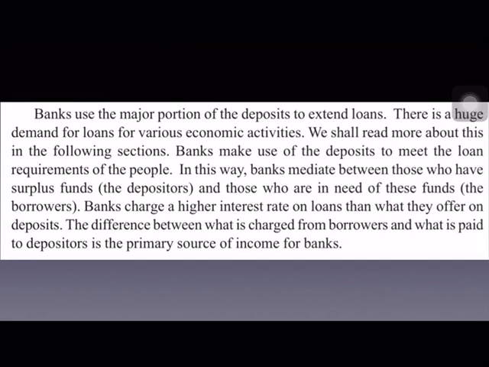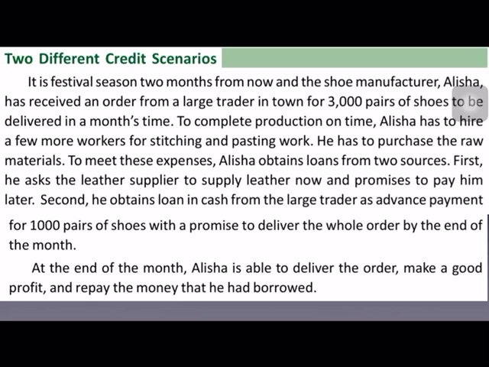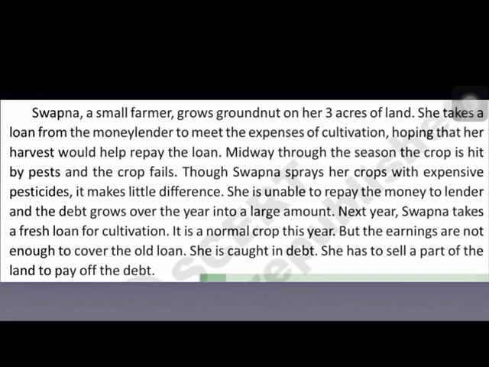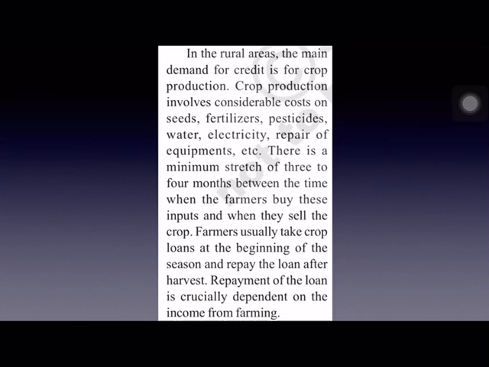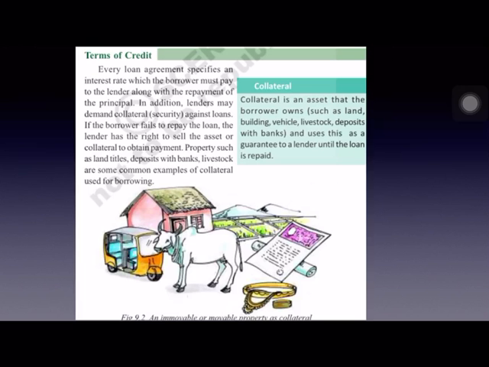We learned why the requirement for credit is increasing day by day for people, for what purposes they are getting loans from the banks or any other source, and two different credit scenarios also we have seen, Alisha and Swapna's case, how Alisha earned profits and how Swapna was pushed into debts, and in rural areas what the main demand for credit is. We also learned about terms of credit.